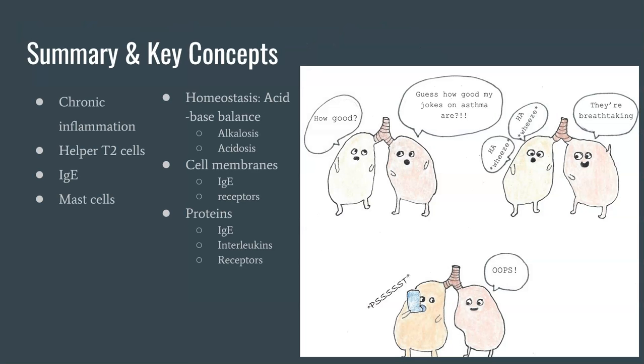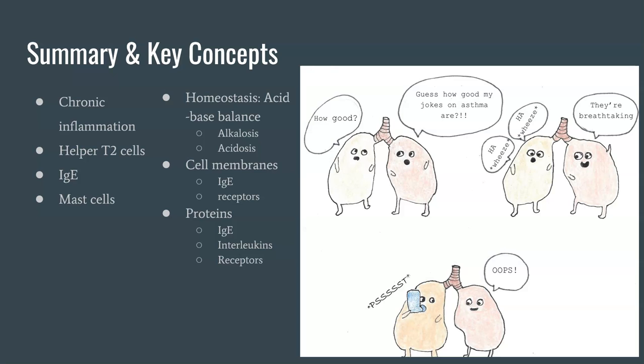All right, let's summarize what we've learned so far. Asthma is best described as chronic inflammation in the lungs. Certain triggers can cause more inflammation, which leads to the smooth muscles spasming and mucus production, both of which make it very hard to breathe. Remember that it's the helper T2 cell that presented the allergen antigen from the dendritic cell that causes the production of chemicals called interleukins that stimulate the production of IgE, which attaches to the mast cell and produces chemicals that cause the blood vessels to dilate, the bronchioles to constrict, edema to occur, and a lot of mucus to fill the lungs. For our key concepts, we will start with homeostasis.